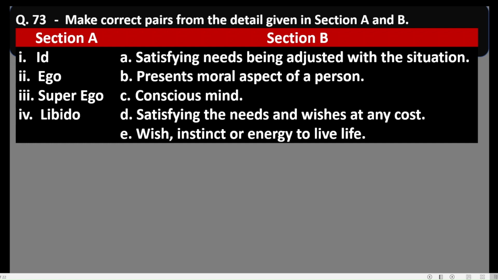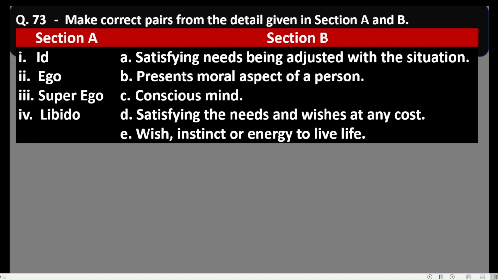It forces the person to satisfy needs and wishes at any cost. It is given in D of section B. Ego leads a person to satisfy needs while being adjusted with the situation. That is given in A of section B.